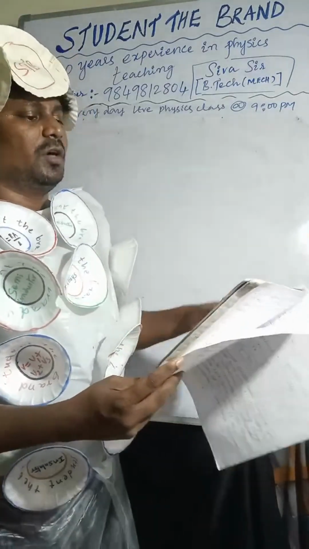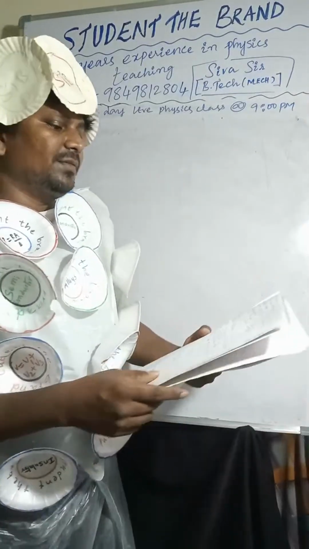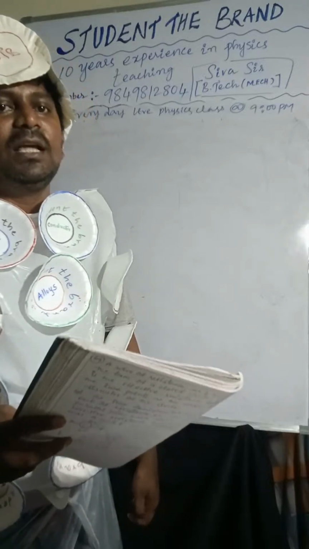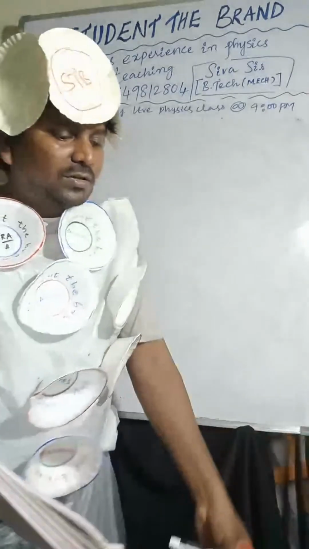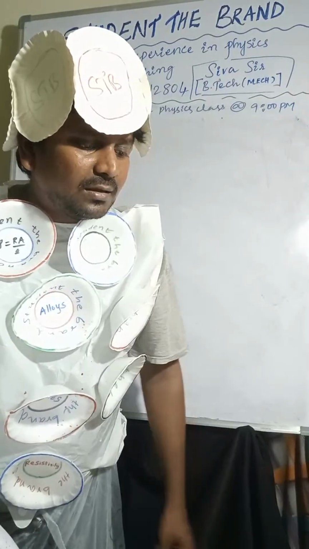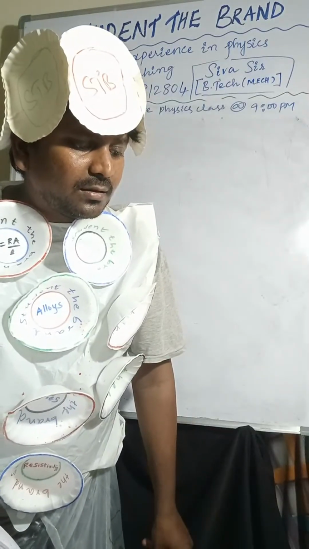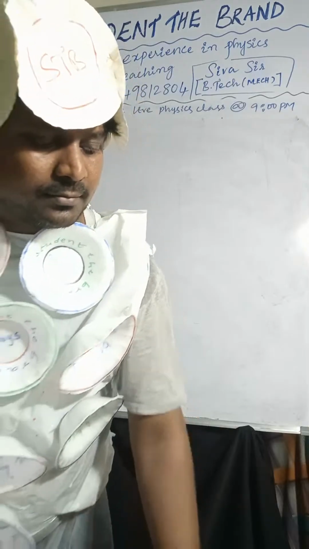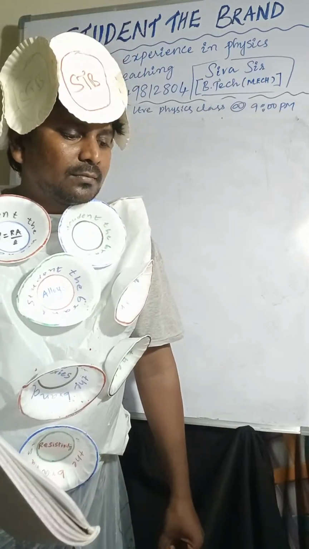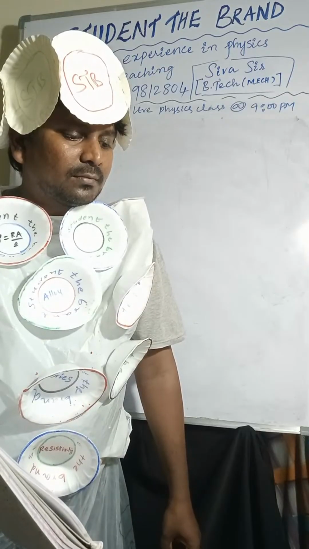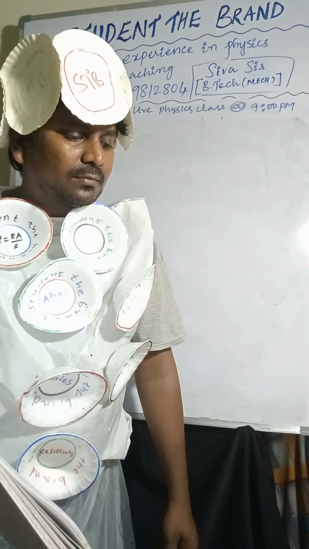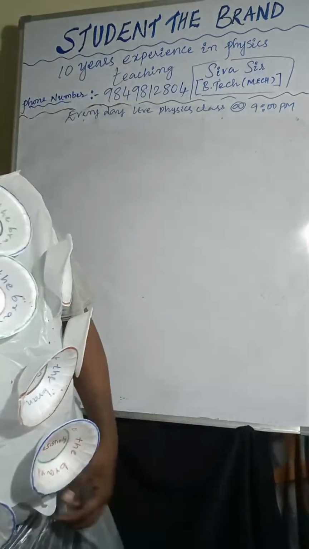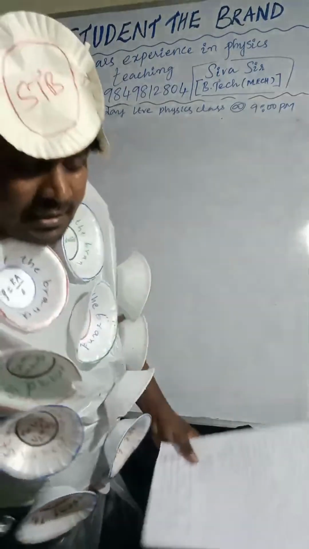Show how you would join three resistors, each of resistance 9 ohm. In this question, 9 ohm is given. So in the previous question, you can see.